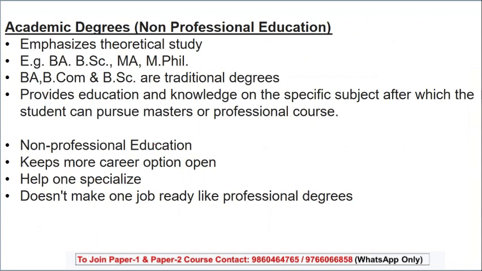When we say non-professional education, it means you have a degree, but these are gateways to show you have completed your certification or studies. This gives you more career options, but does not make you ready for the job. It means you have to really do something for more enhancement.